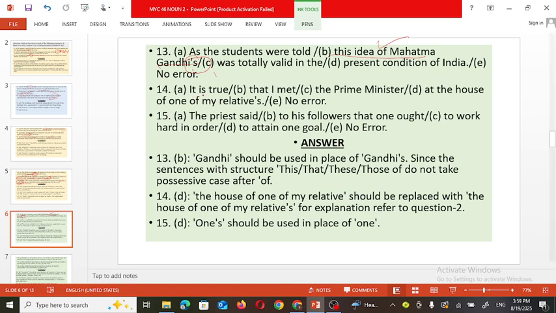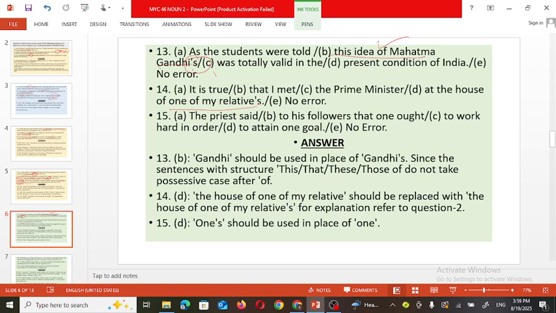Next one. It is true that I met the Prime Minister at the house of one of my relative's. See the sentence once again. It is true. So, what is true? That I met the Prime Minister at the house of one of my relatives.